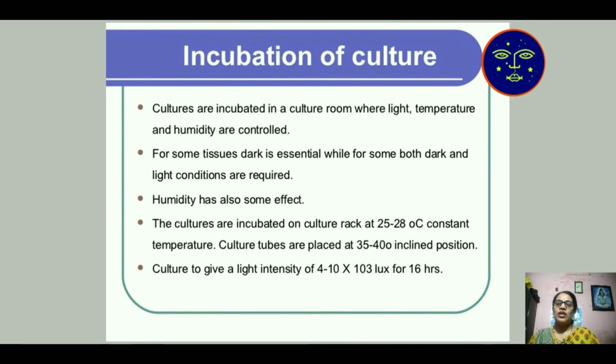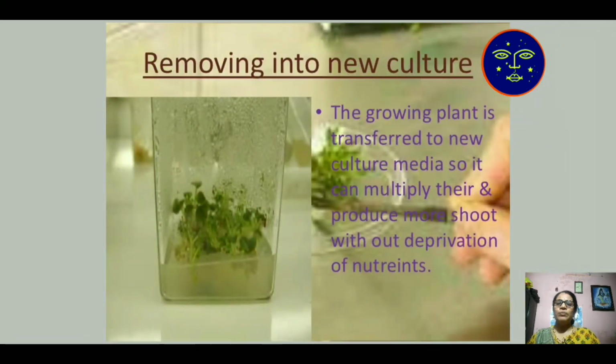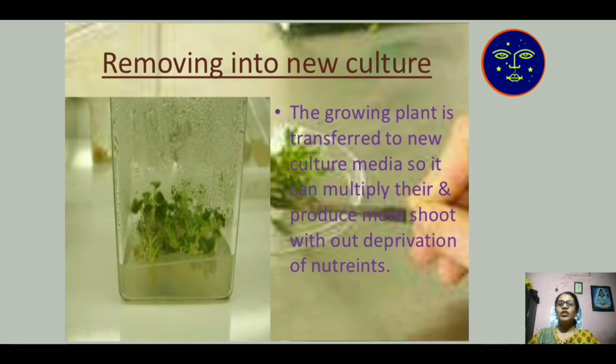The culture is given a light intensity of 4 to 10 into 10^3 lux, the unit of light being known as lux, for 16 hours. Then removing into new culture. After some days, the culture media is absorbed by the explant, so transferring to new media is necessary. The growing plant is transferred to the new culture media, so it can multiply there and produce shoots without deprivation of nutrition, without deficiency of nutrition.